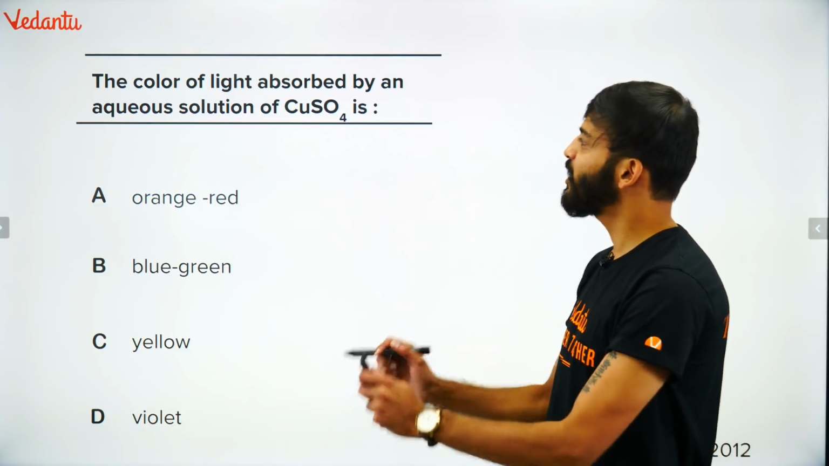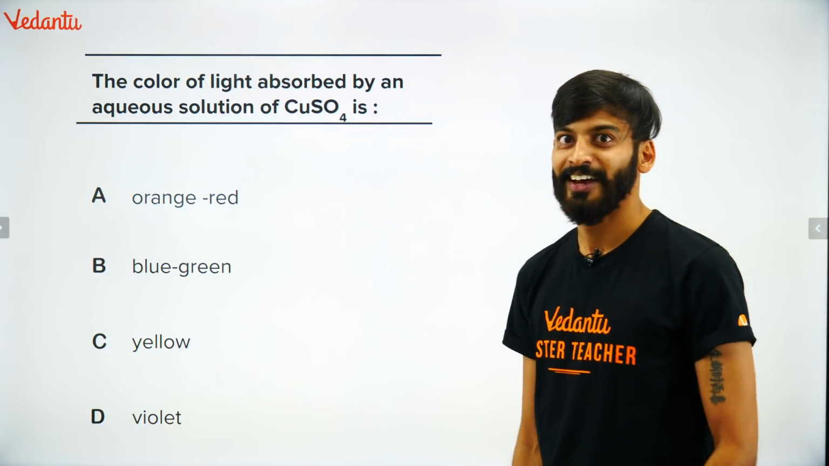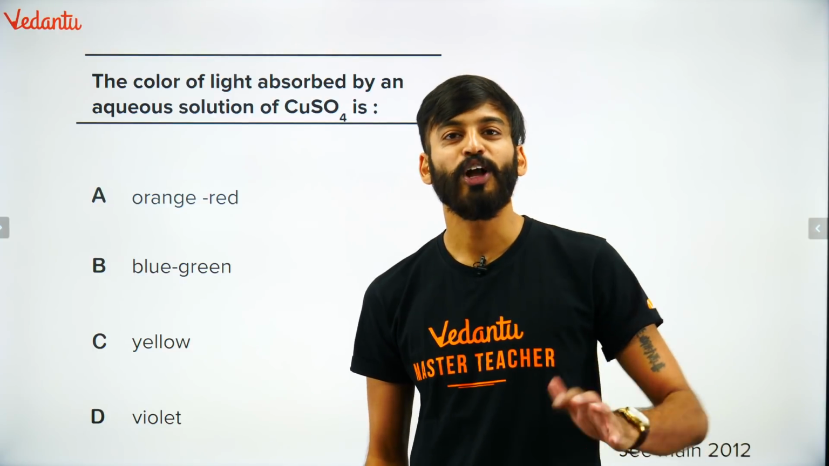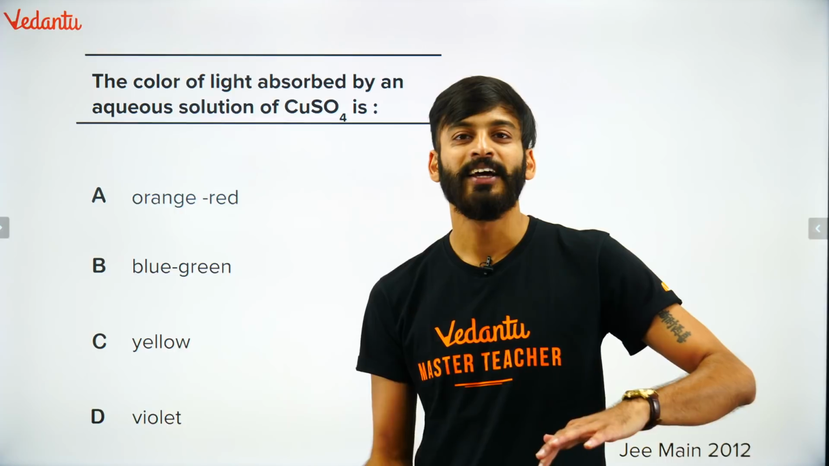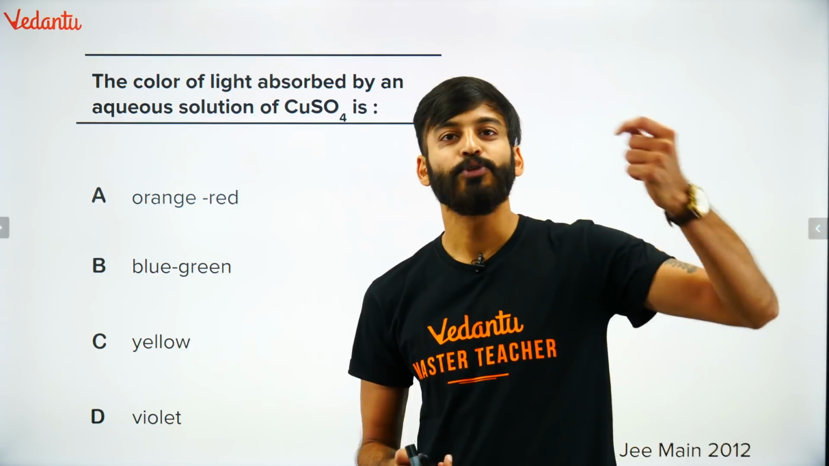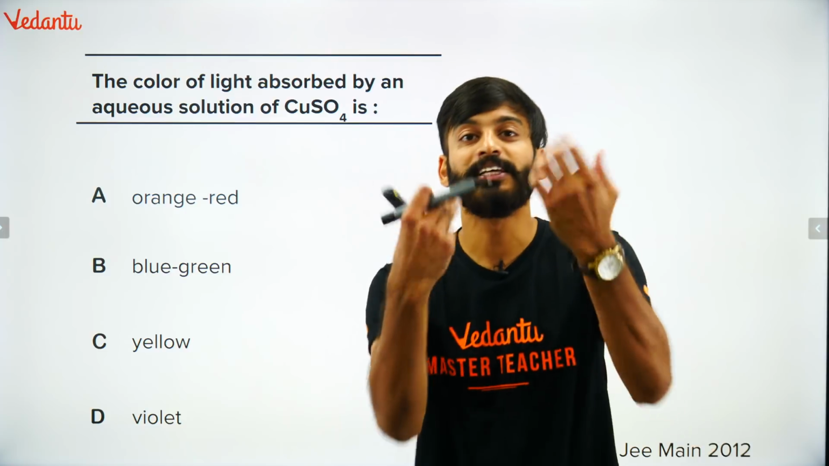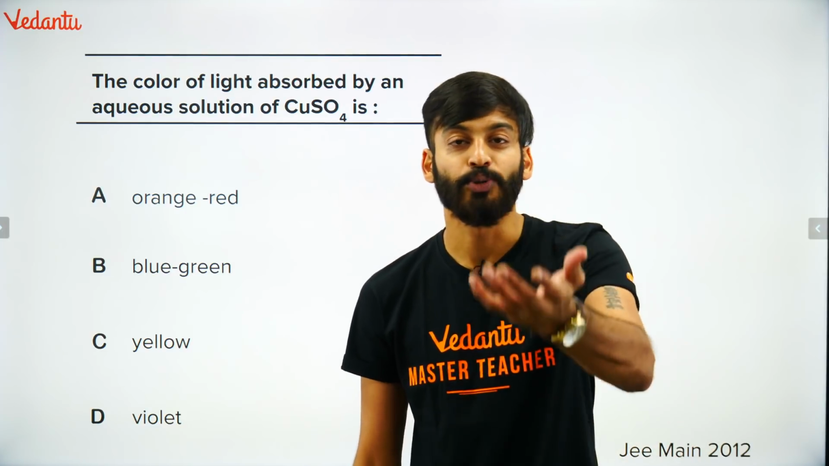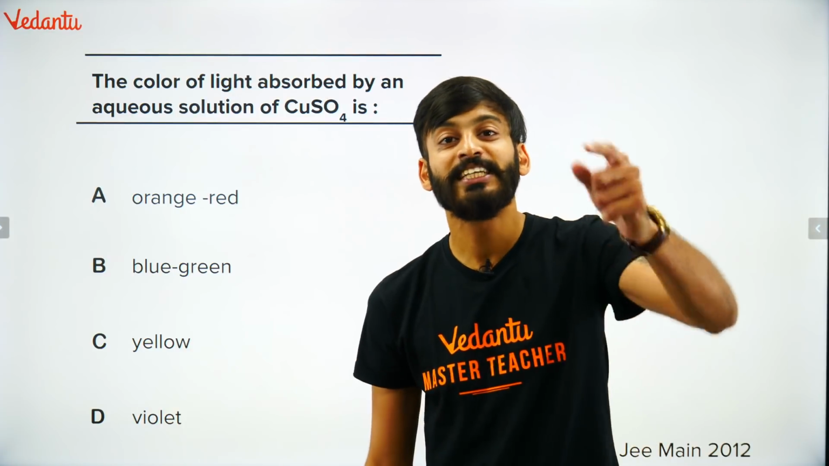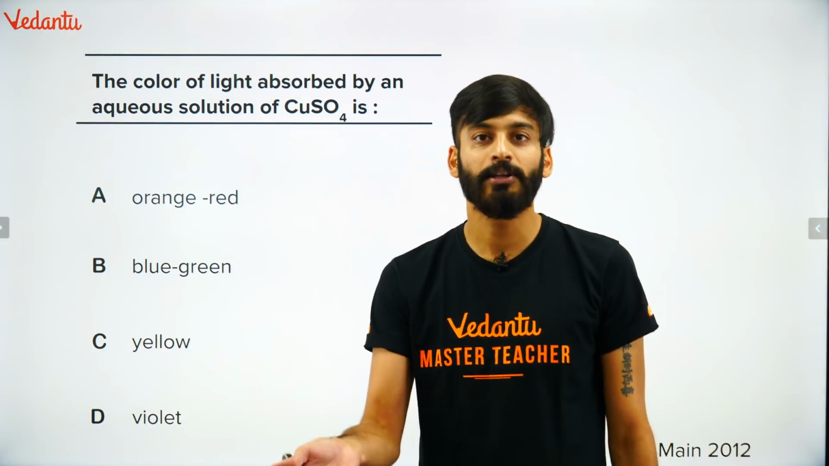All right. The color of light absorbed by an aqueous solution of copper sulfate is being asked. देखो बच्चों, the color you see around is always complementary to the light it has absorbed. If you can see me right now, I'm absorbing some radiation in the visible region. Some of them I'm giving back, it is coming to you. Whatever radiation comes back, you perceive as color. Okay? So there's a very simple trick to find out what color will be coming out.